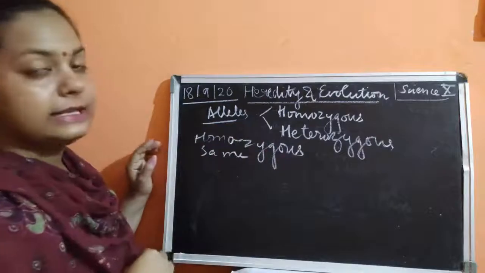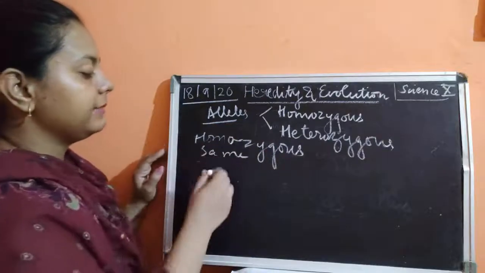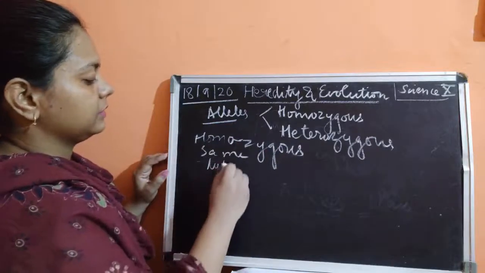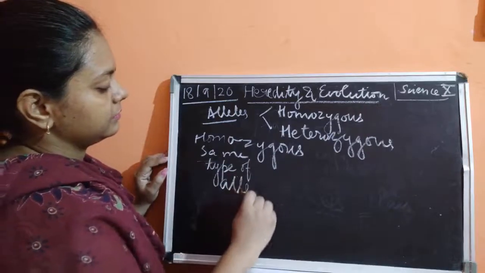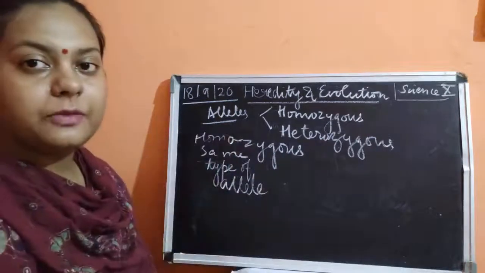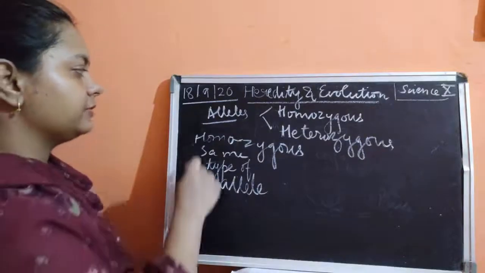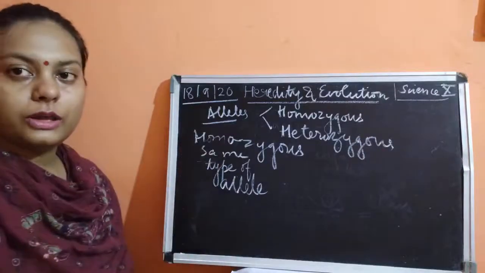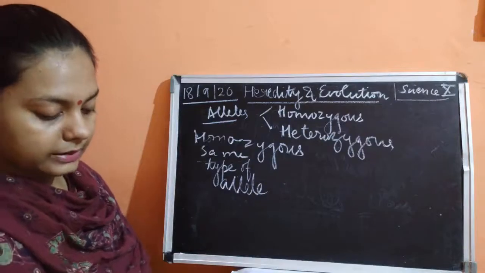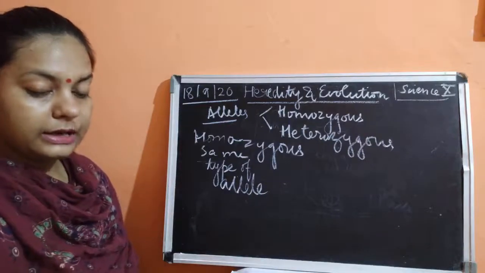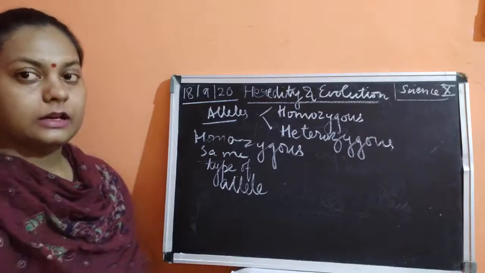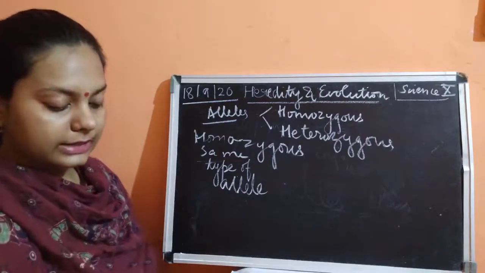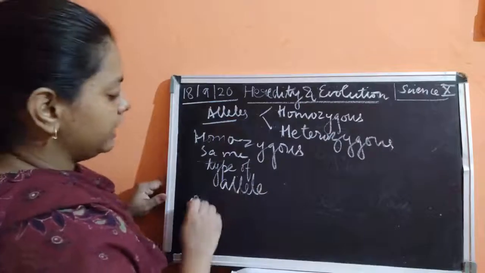Homozygous alleles means the same type of allele is present. If the same type of allele is expressing any trait, it is said to be homozygous. In the terms of genetics, these are also known as genetically pure individuals.